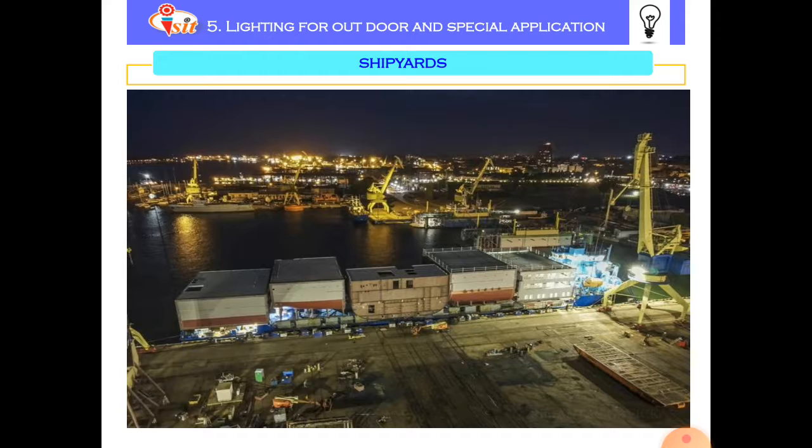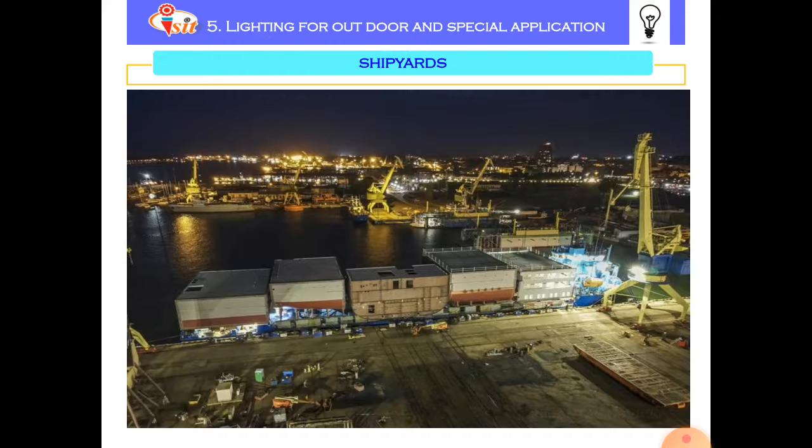For the commercial communication signal, it is necessary that whatever illumination fittings are installed over the shipyard are free from noise. At the time of shipyard lighting for outdoor application, we have to consider the total area of water which is covered by that illumination. So floodlights are required.